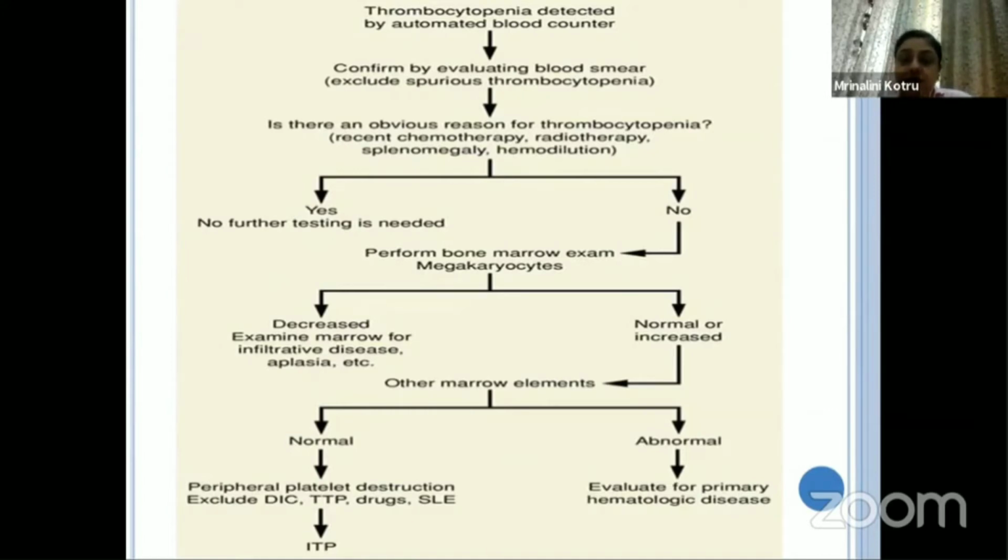And also you look for DIC, TTP, drugs, SLE, etc. If all that has been ruled out, then ITP is the diagnosis for you, and that will explain the cause of the mucosal bleed.